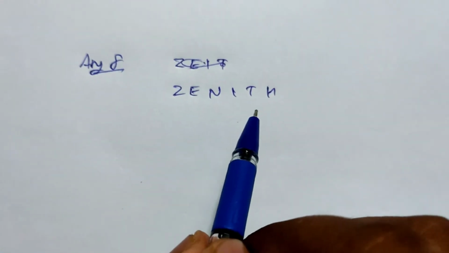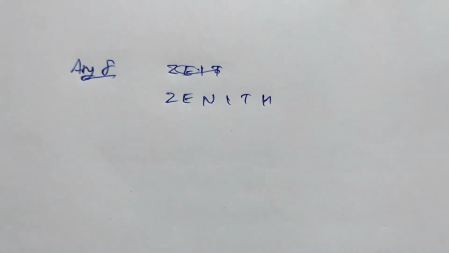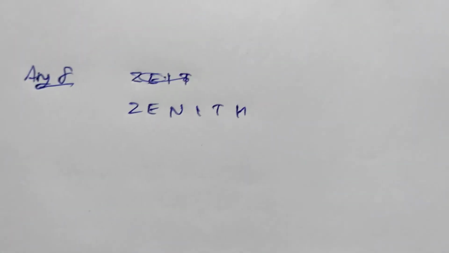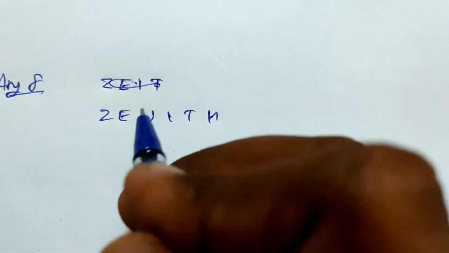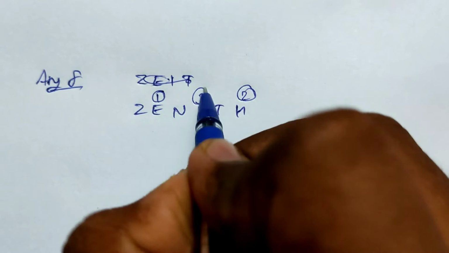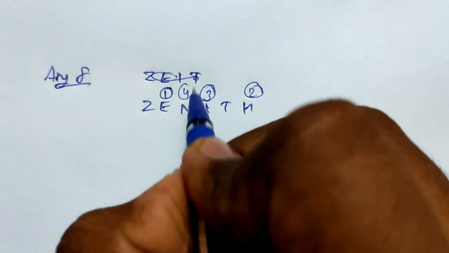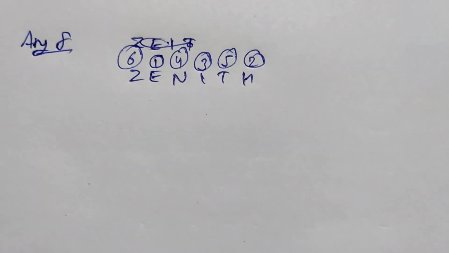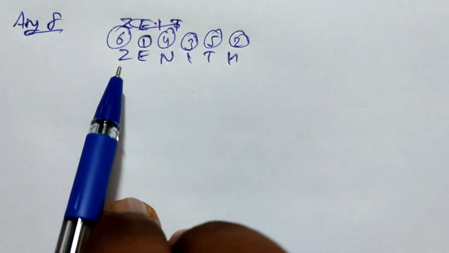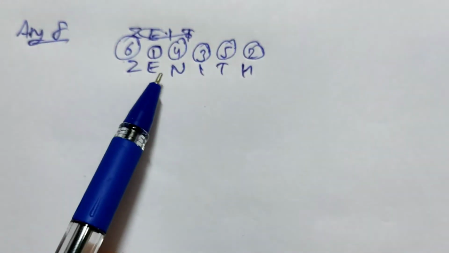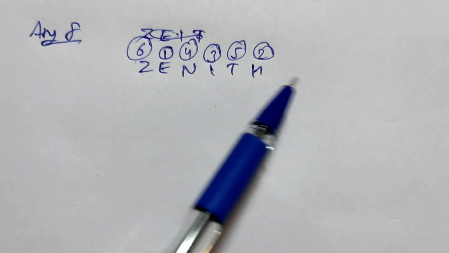Here you just have to rank your letters by the position they come in the alphabet: A, B, C, D, E, F, G, H. So E comes first, then H, I, N, T, then Z is 6th. Now you have to decide which letters after each position are smaller, that is, which of the numbers 1, 2, 3, 4, 5 are smaller.